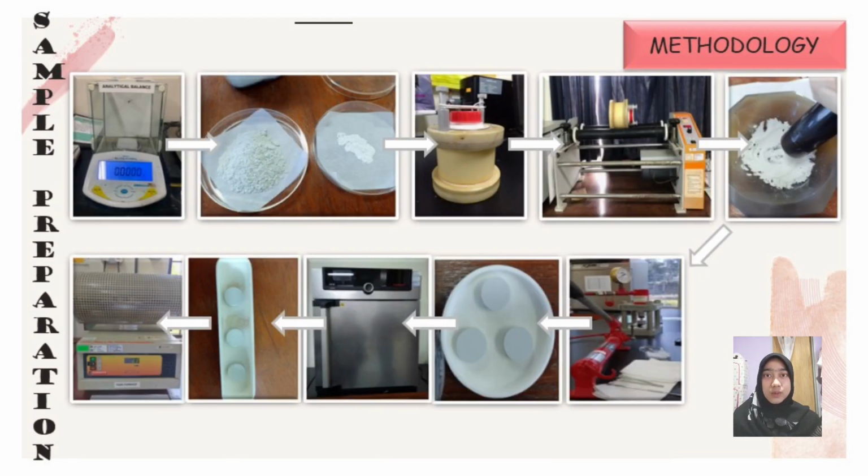An analytical balance was then used to weigh SLS glass and CS powder separately. According to the empirical formula, in the mortar, both powders will be mixed and pounded for 10 to 15 minutes to achieve a homogeneous powder.